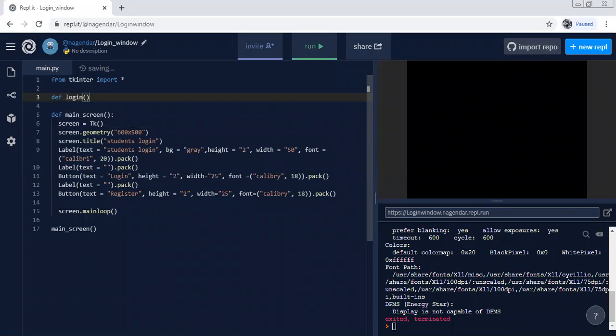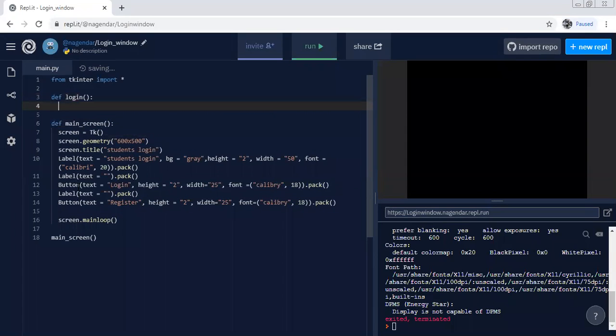and here in login, it needs to print your login session started, let's say, and later if any other things are required, we add those things also.